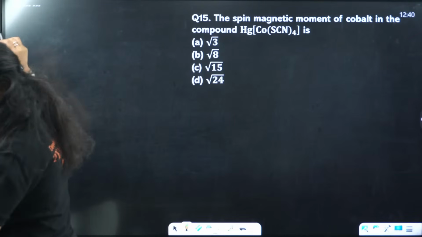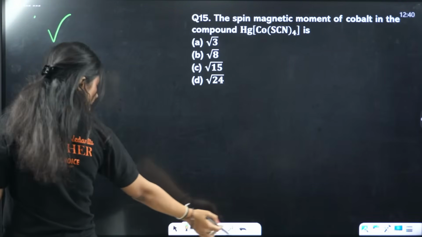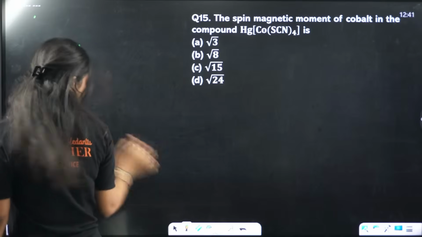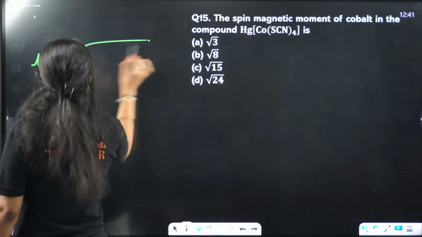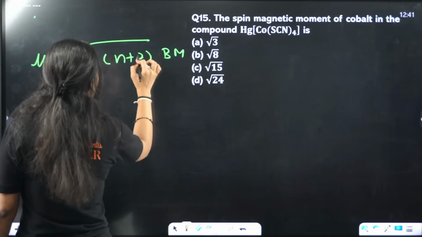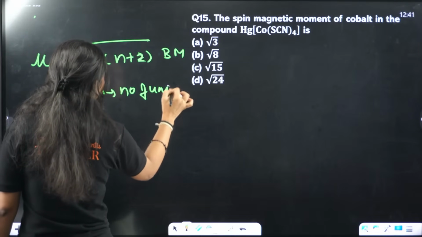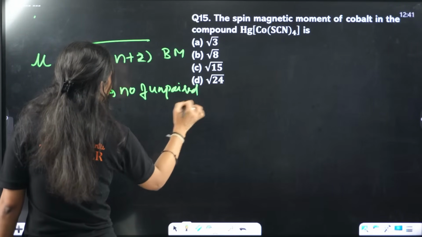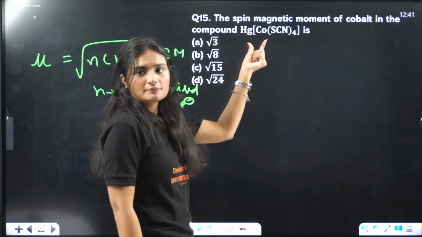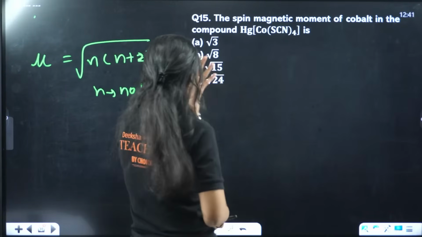The spin magnetic moment is root of N into N plus 2 Bohr magneton, and N is the number of unpaired electrons. So you calculate the number of unpaired electrons first, for cobalt in this complex.